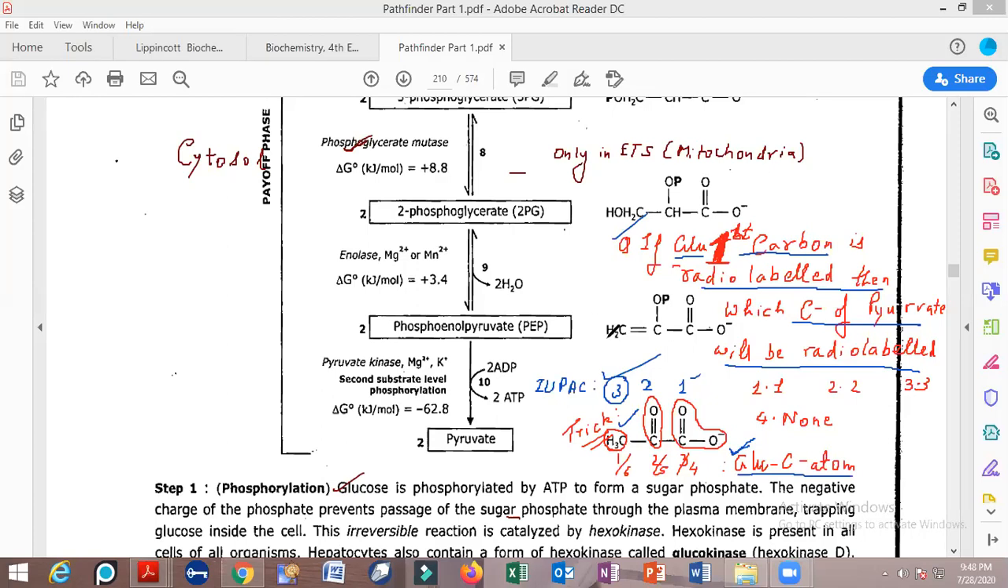Why would there be none carbon atom radioelement when I am saying that this is first 6, 2, 5 or 3 and 4 of glucose? Then of course there would be a radio labeling. There can be no option that is none. I just placed this option like that only.